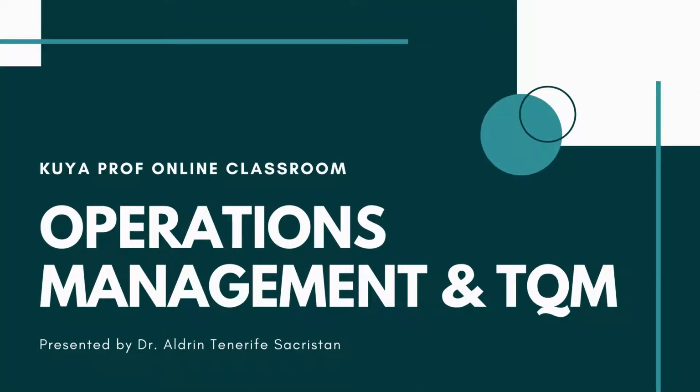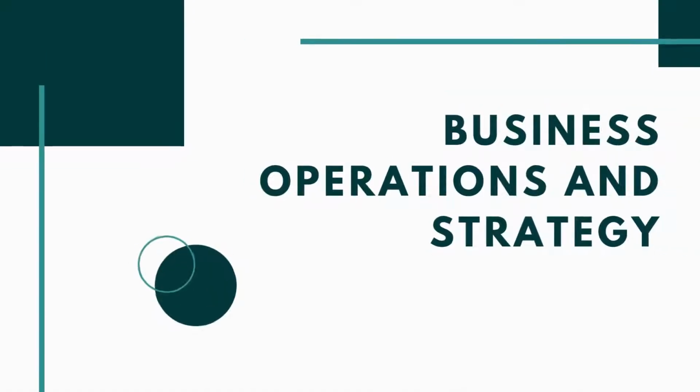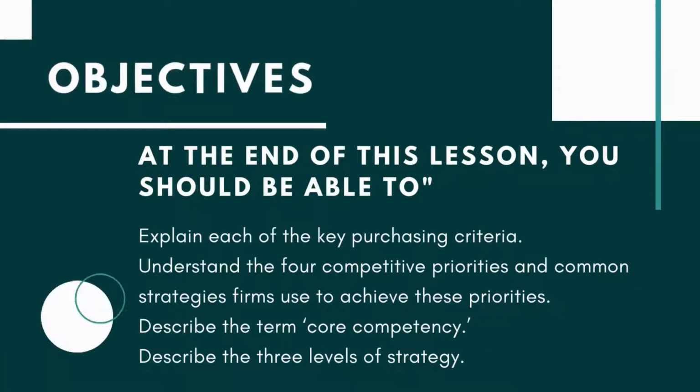This is our Operation Management and Total Quality Management subject. Our topic today is about business operations and strategy. At the end of this lesson, you are expected to explain each of the key purchasing criteria, understand the 4 competitive priorities and common strategies firms use to achieve these priorities, describe the term core competency, and describe the 3 levels of strategy.